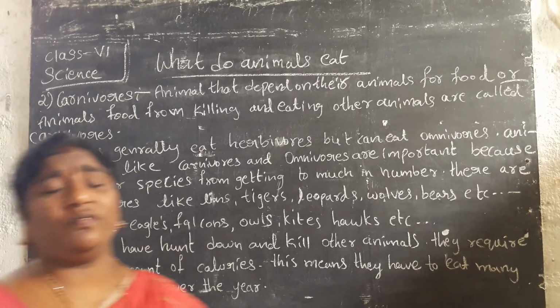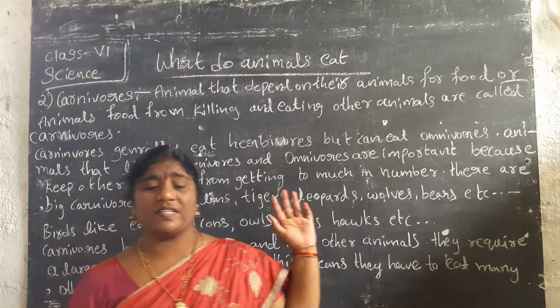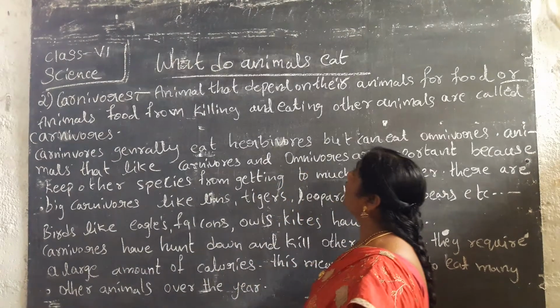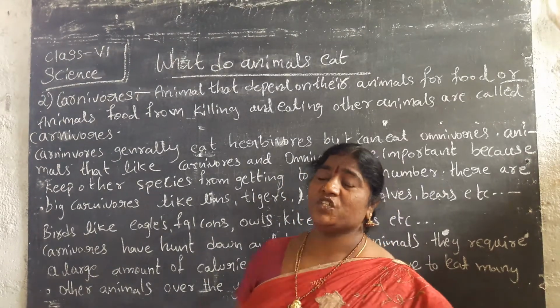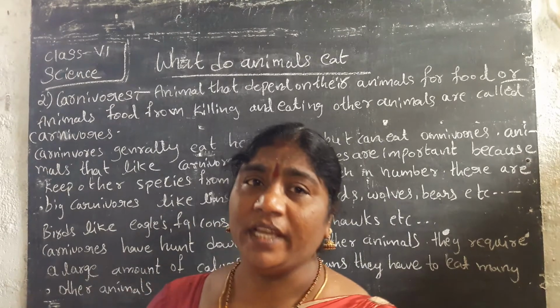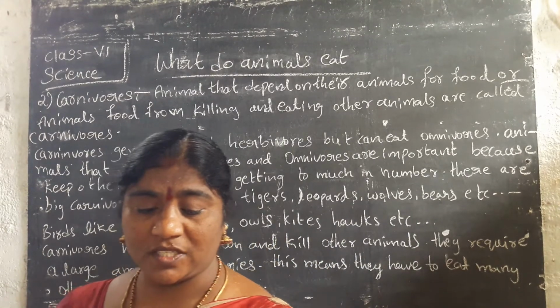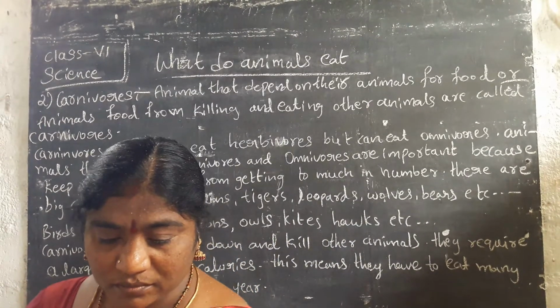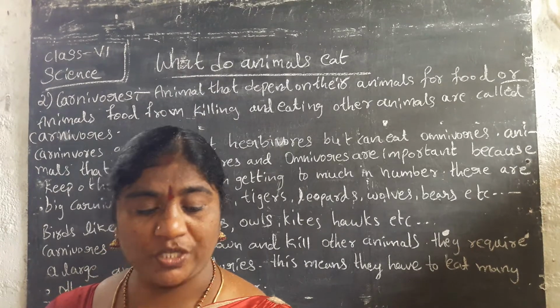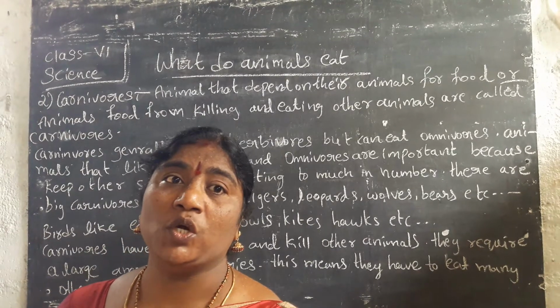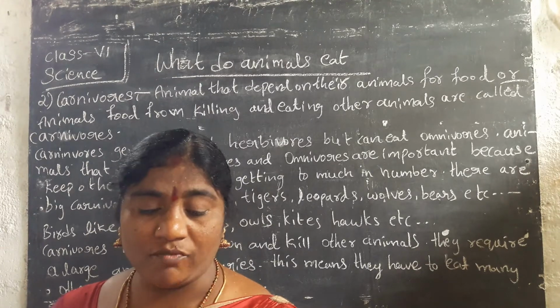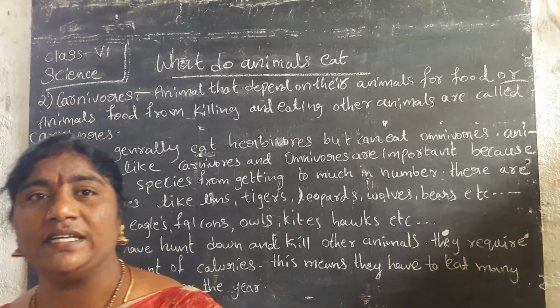In the last session we learned about our fourth lesson, what do animals eat. Children, I have to inform you of one thing. You should write the first lesson question answers, on page number 9, make notes, and put them in the WhatsApp group. After that you should write the second lesson also.